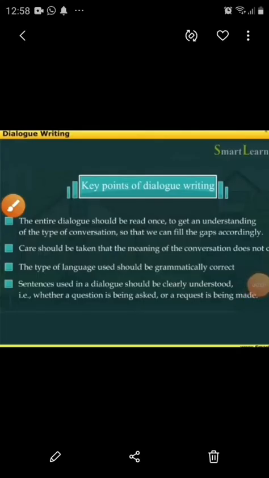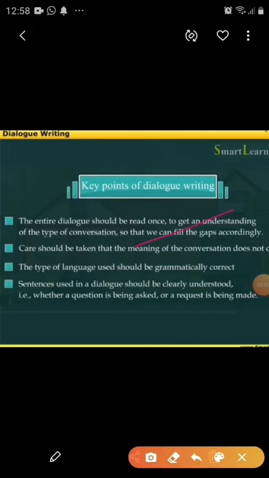Let's see key points of dialogue writing. Your first point is the entire dialogue should be read once, to get an understanding of the type of conversation so that we can fill the gap accordingly. This is a very important point. Now, care should be taken that the meaning of the conversation does not change.